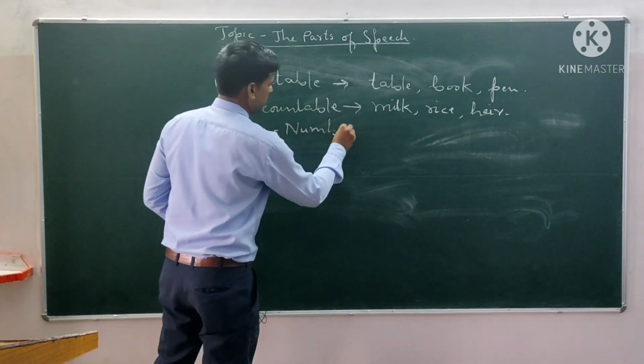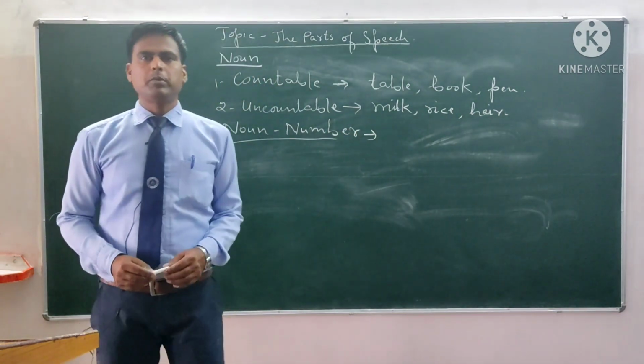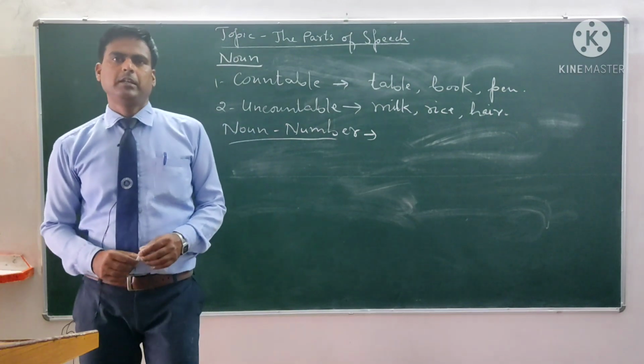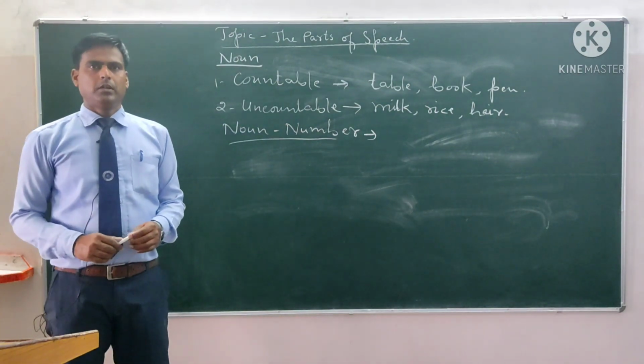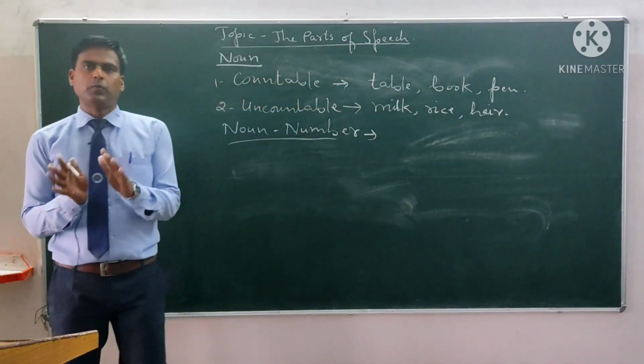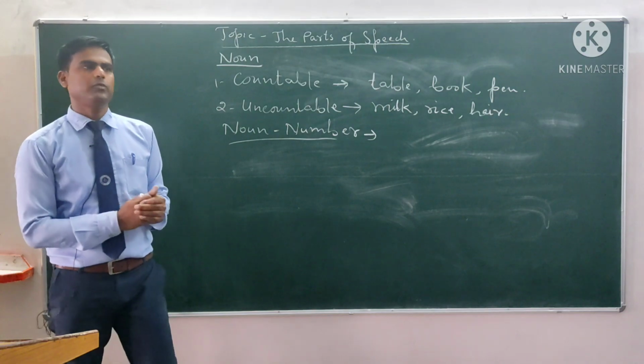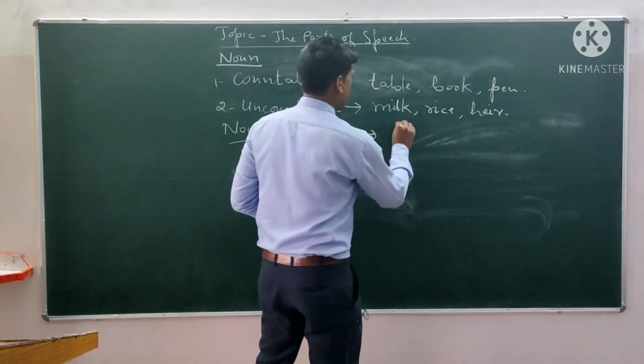Noun number. Noun can be divided into two numbers, singular number and plural number. For example, if a noun is going to be used for a single person, animal, thing or place, it is called the singular number. We can say one.